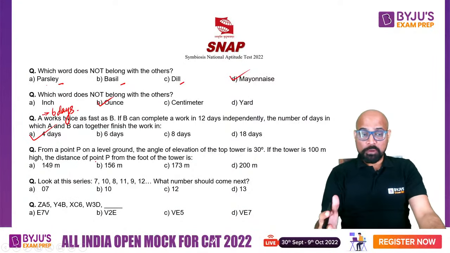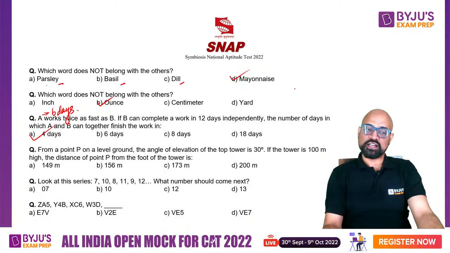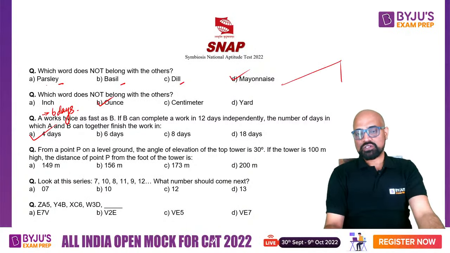Next one is from a point on a level ground, the angle of elevation of the top of a tower is 30 degrees. If the tower is 100 meter high, so this is 100 meter high, and the angle of elevation to the top is 30 degrees.